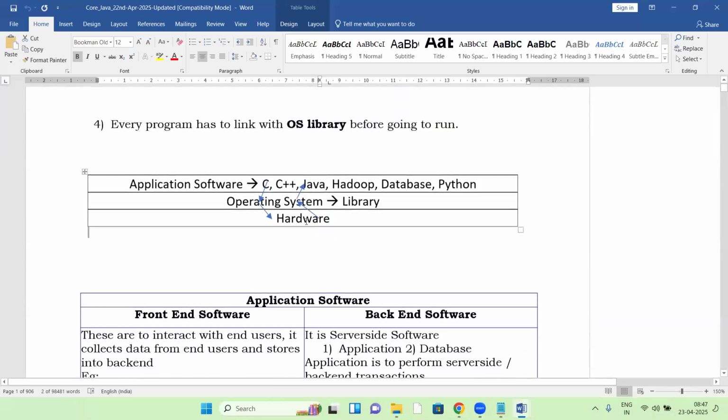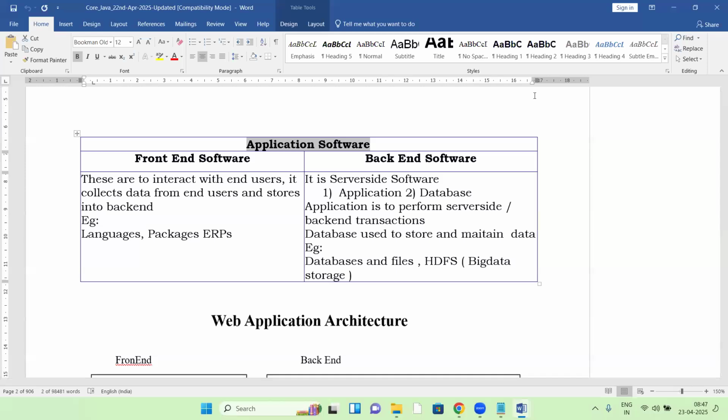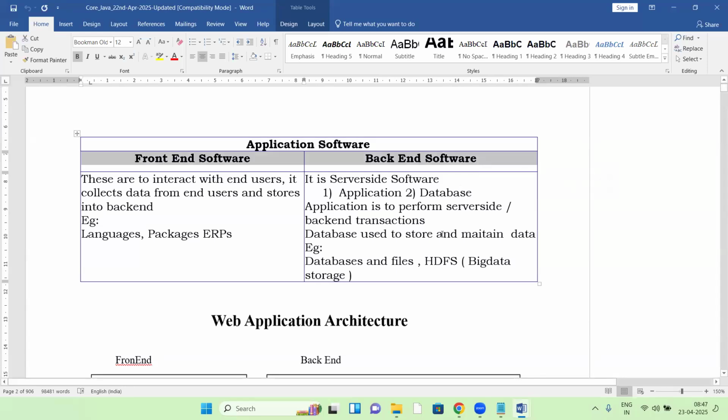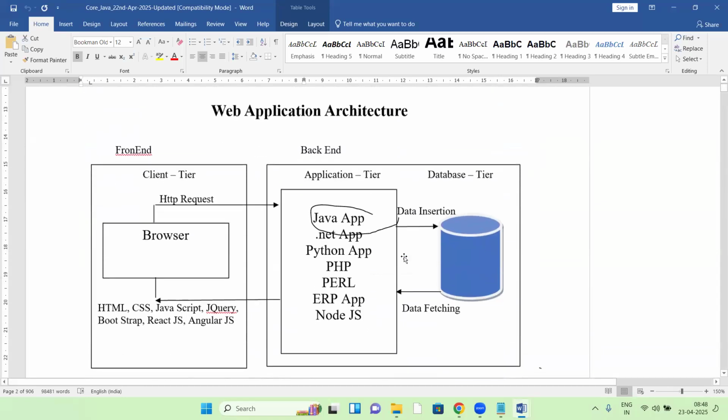So let us move to application software. In application software, there are two things: front end and back end. In application software, there are front end software and back end software. So what is front end, and what is back end?